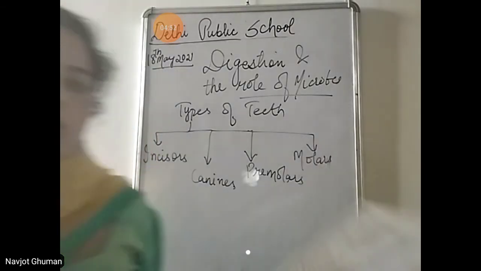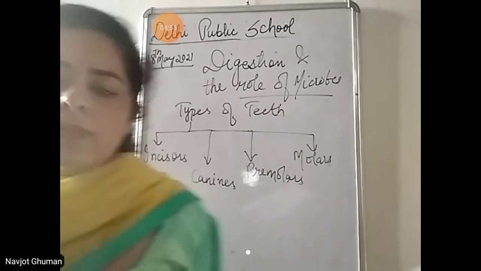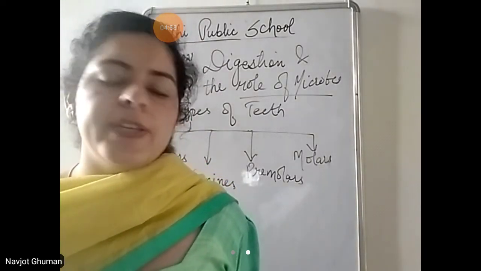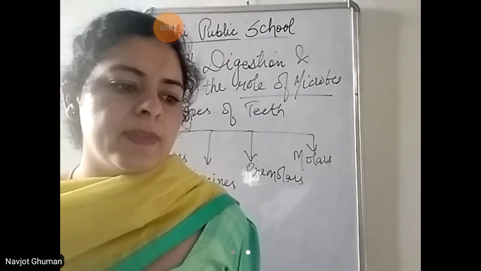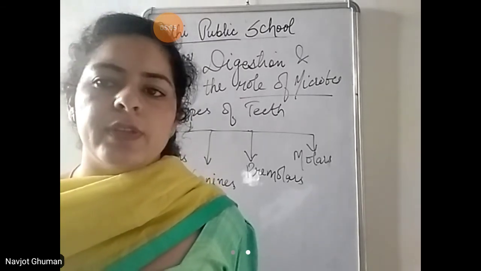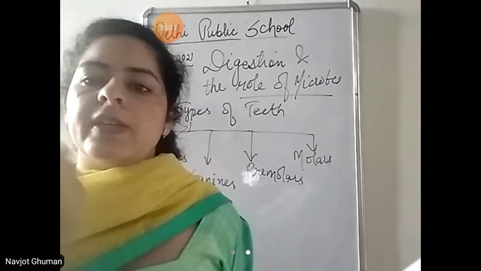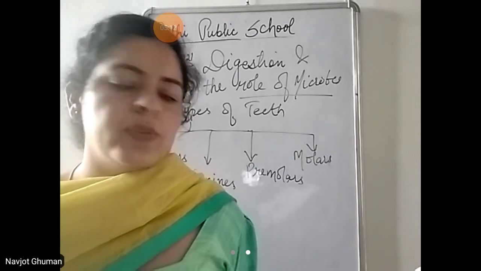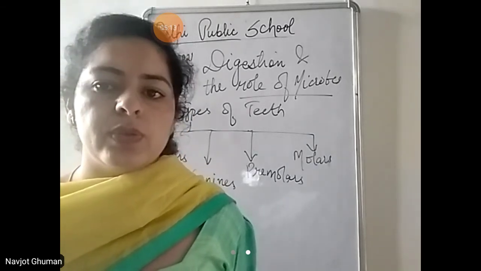Next are the molars. There are 12 molars in all. हमारे में 12 molars हैं. They are bigger and flatter in size, with a broader surface to chew and grind the food well. इनका surface area सबसे ज्यादा है. Out of 12 molars, 8 grow first. 8 पहले grow होते हैं.